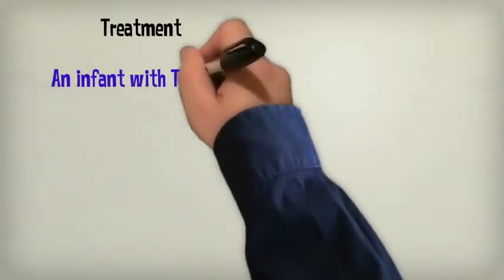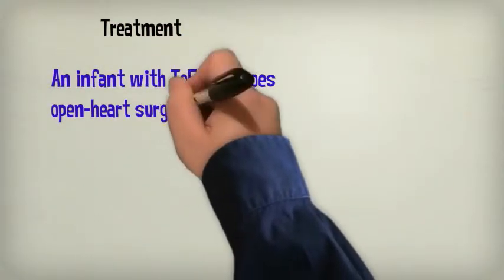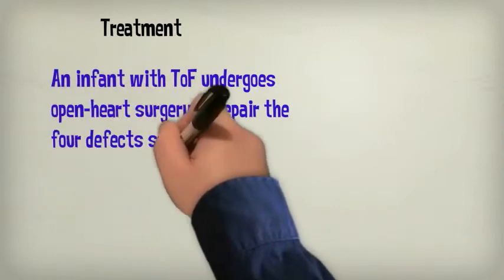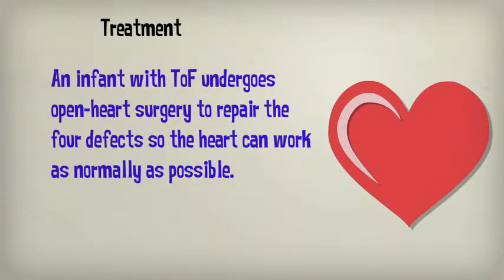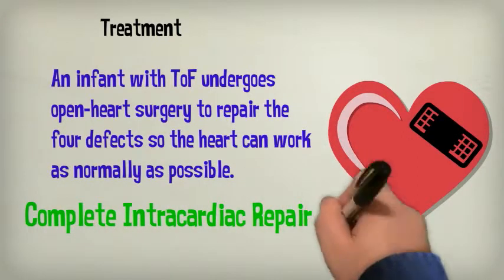But how is TOF treated? After a diagnosis, an infant with TOF undergoes open heart surgery to repair the 4 defects so the heart can work as normally as possible. This is called complete intracardiac repair.